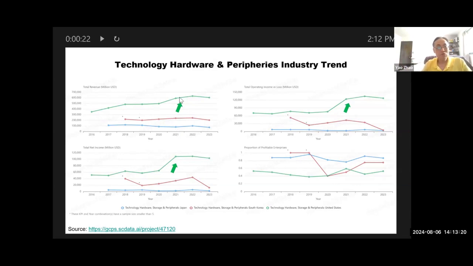So you see a huge jump in total revenue and profits for this industry, which is in green for the United States. It's also beneficial for some other countries such as South Korea and Japan. Japan is a little small, so you can't see clearly, but overall the pandemic has benefited this industry across the world. Now, however, post-pandemic, the industry is going down.